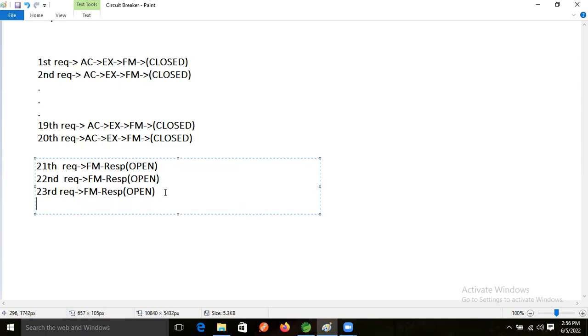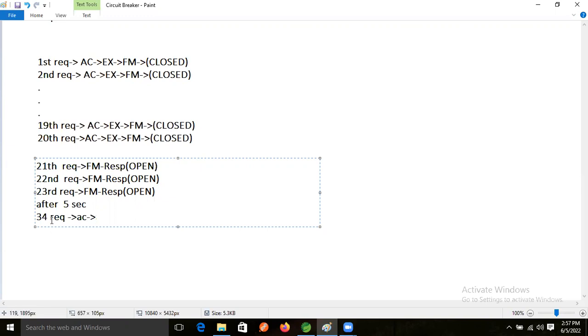Again after 5 seconds, just assume another request comes, the 24th request will come. Now again what will happen? Now the actual logic will execute. After then, the fallback method still, 24.